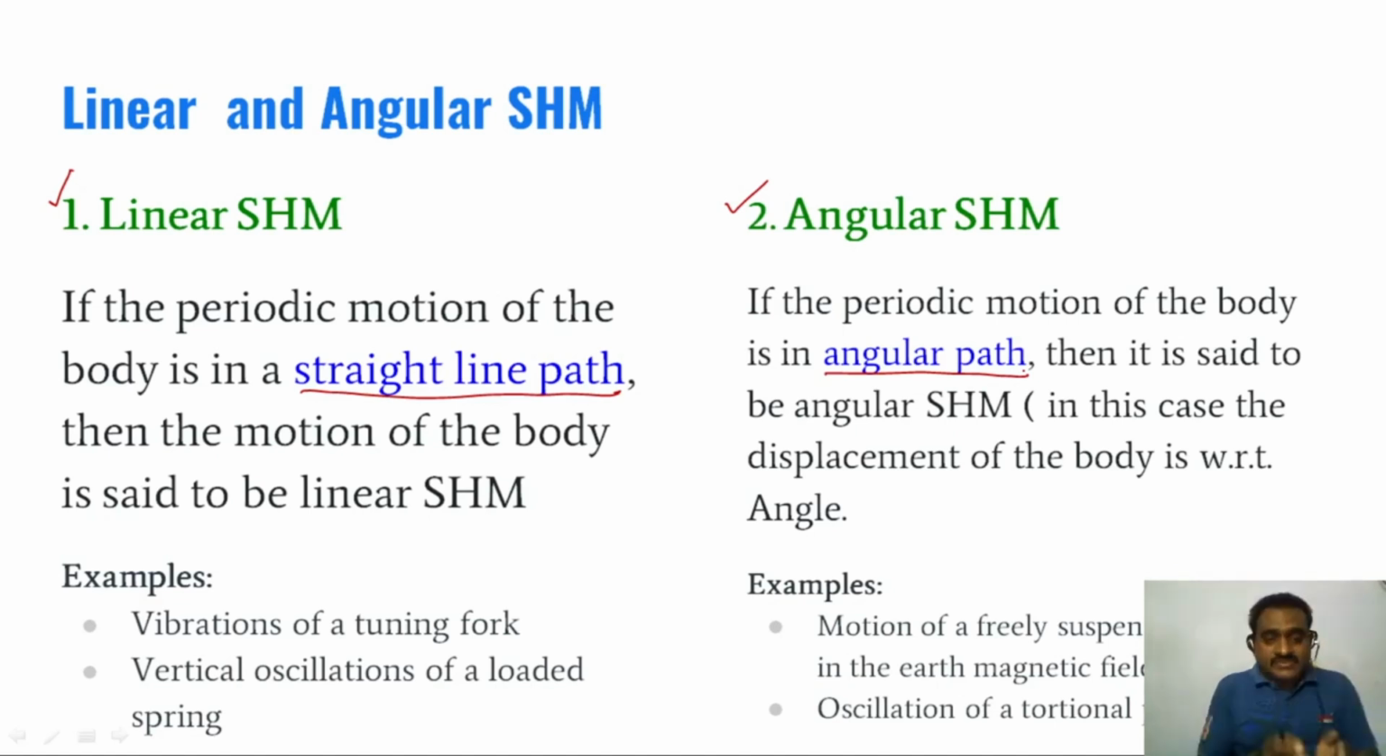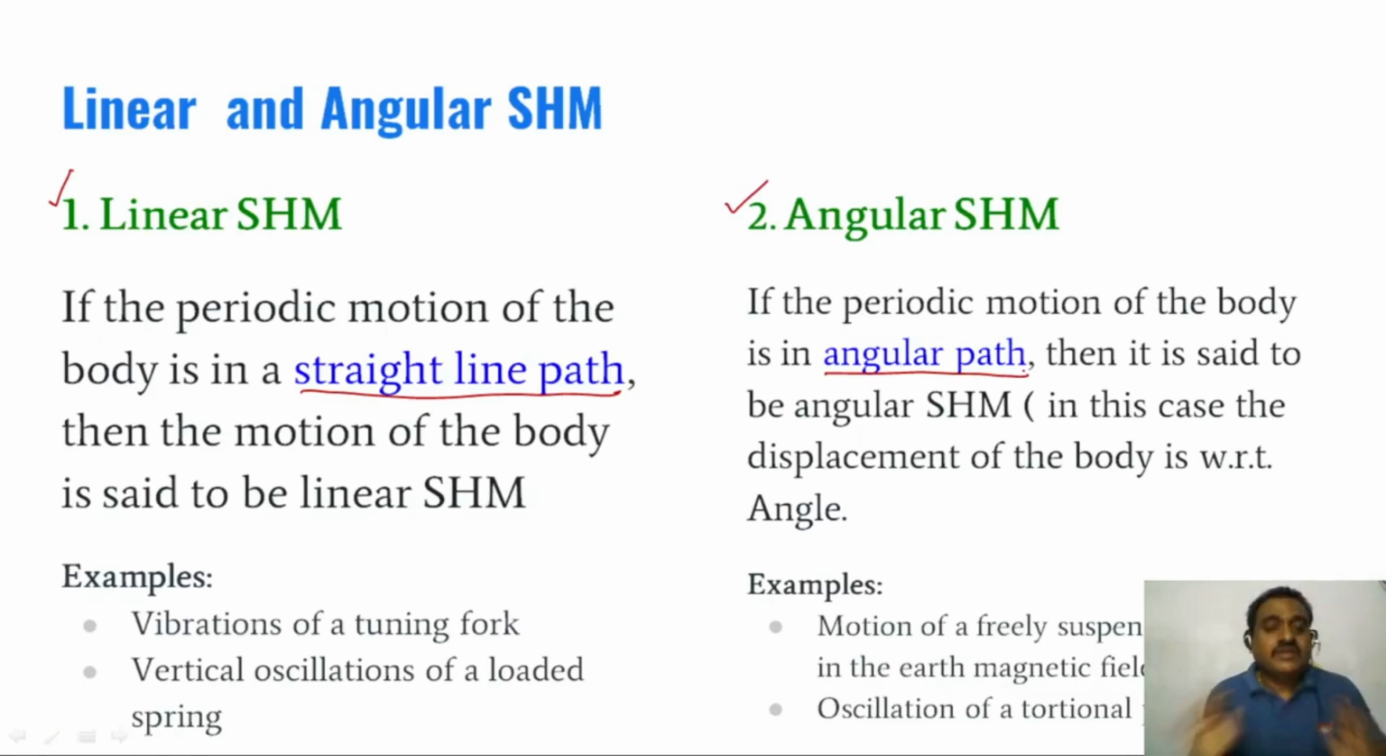What are the examples of linear simple harmonic motion? The first one is vibrations of the tuning fork. The second one is vertical oscillations of a loaded spring. So one is the tuning fork, another is the loaded spring. What is linear simple harmonic motion? When the periodic motion of the particle is in a straight line path, then the motion is called linear simple harmonic motion.